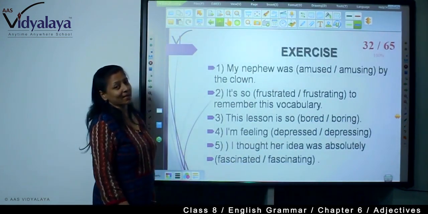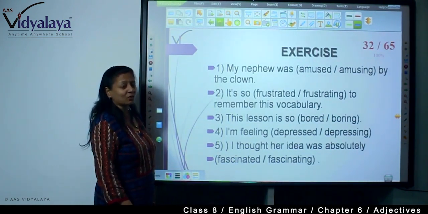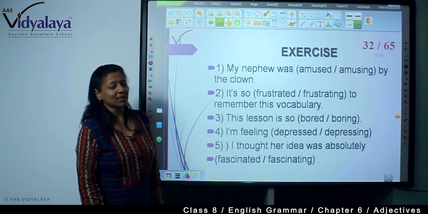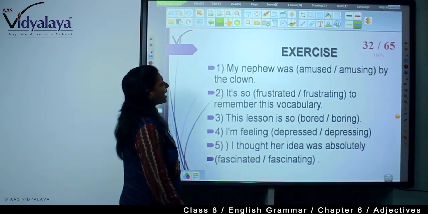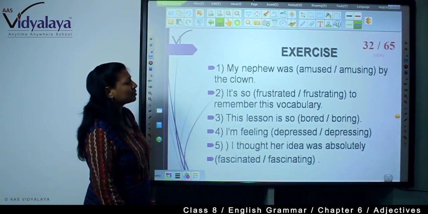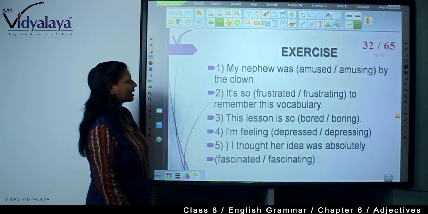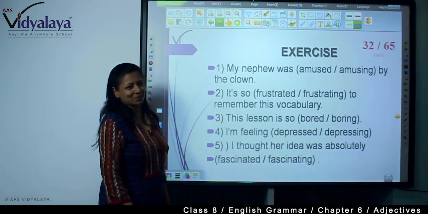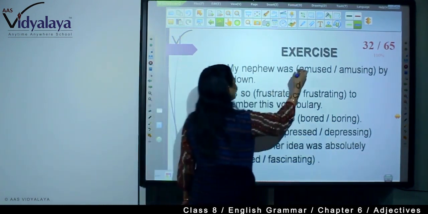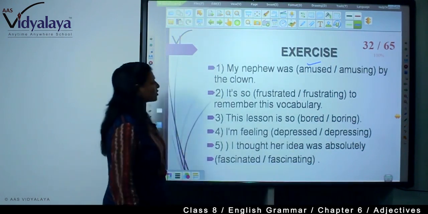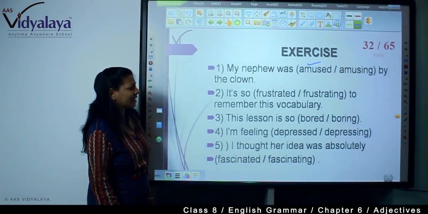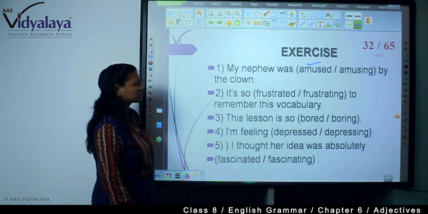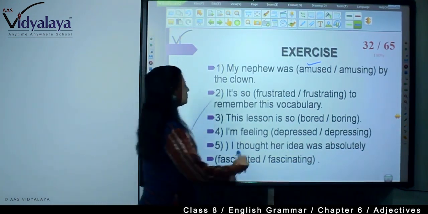So here are some exercises. You will have to find out which word will be here, a present participle or a participial adjective. My nephew was amused or amusing by the clown. What will you write? My nephew was amused by the clown. Right? The clown. It's so frustrating to remember this vocabulary. What will you write? It's so frustrating.